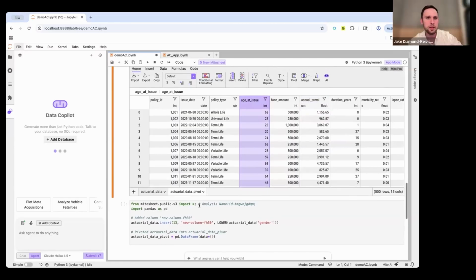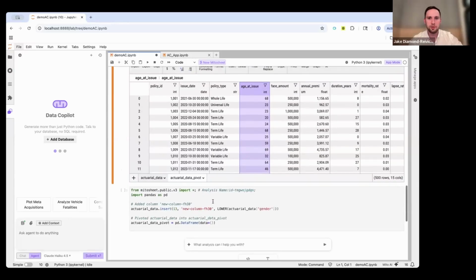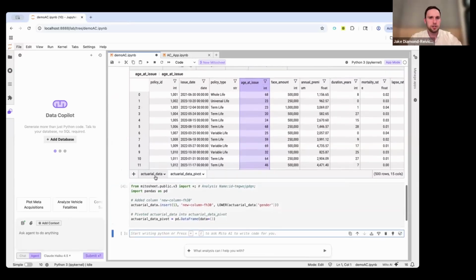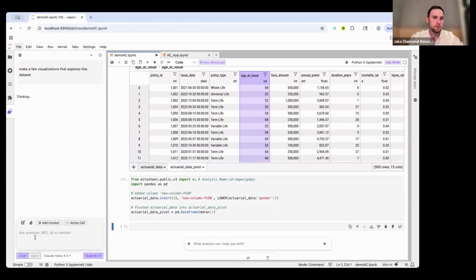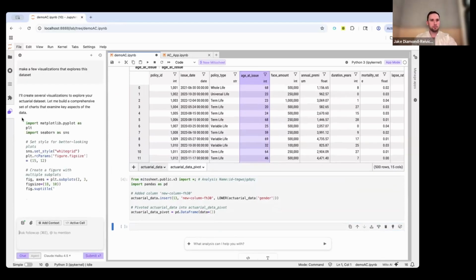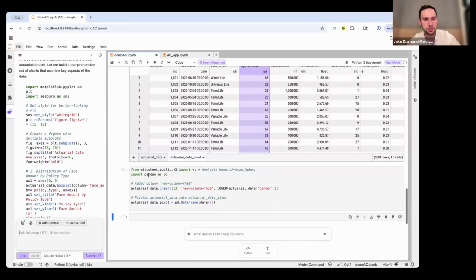Good call. So let's move away from the Mito sheet a little bit. Now I have my data set here, and I might want to come over to the AI. I might say, make a visualization that explores this data set. I might even say make a few visualizations. Make a few visualizations that explore this data set. And this is our AI chat. And it will write this code for me, which I can then apply to the cell.